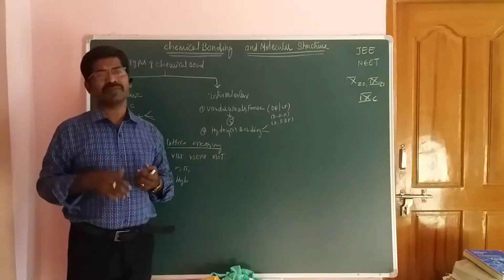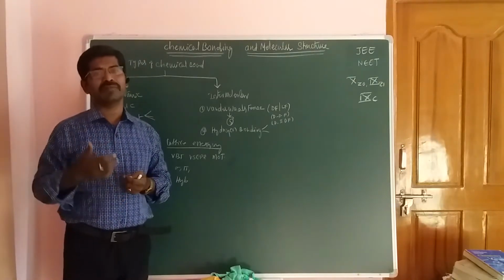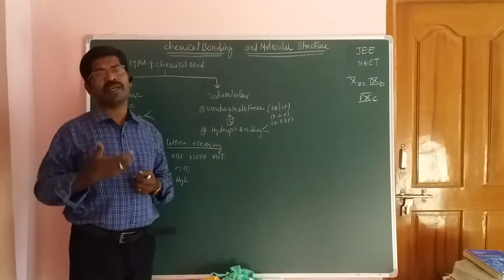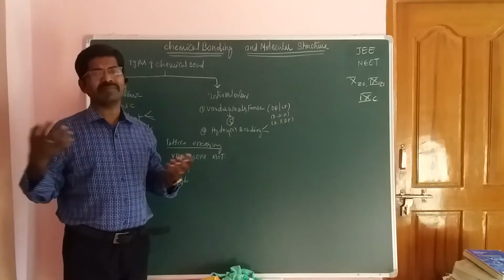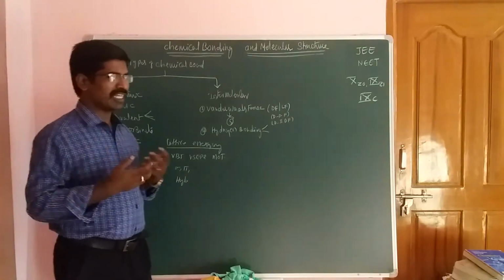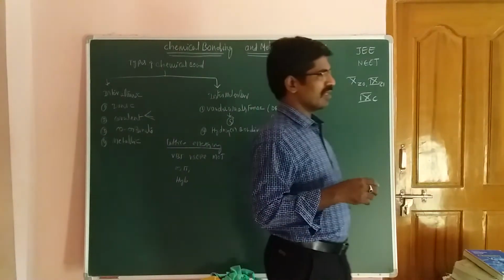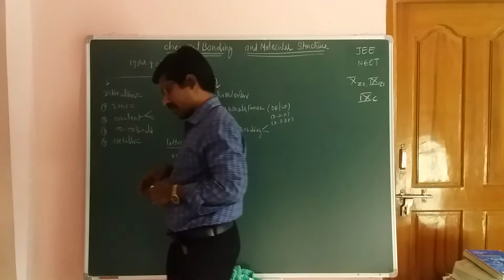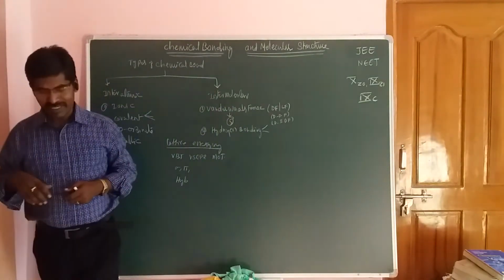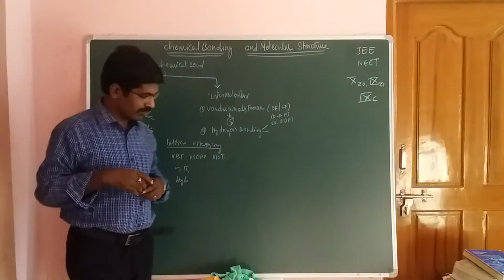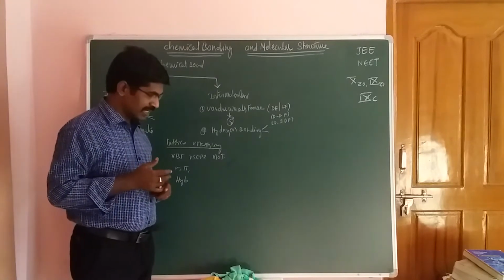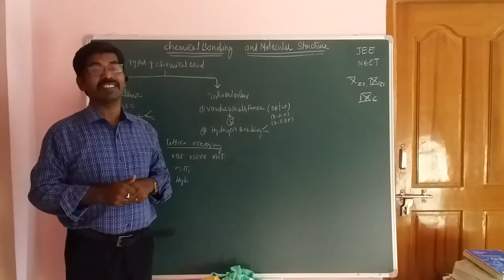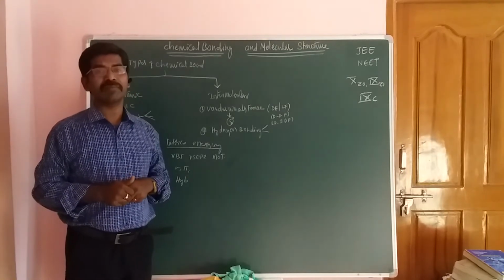Coulombic force means F is equal to K Q1 Q2 by R square. That means the distance in between, the electrostatic force of attraction. So two types of forces are operating here. The first force is the centrifugal force, and next the centripetal force.